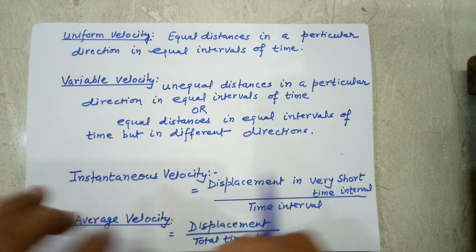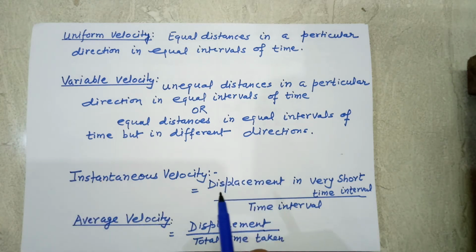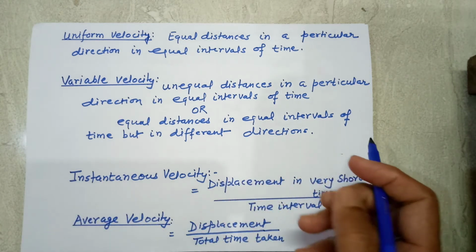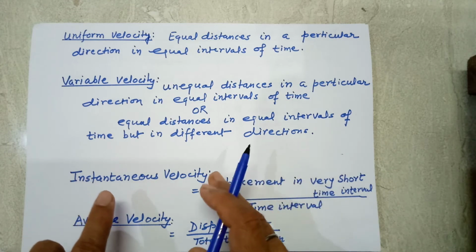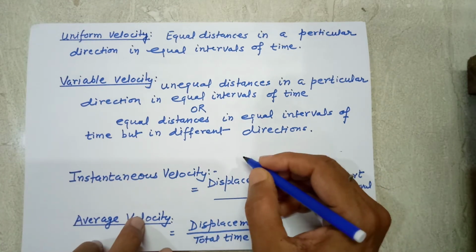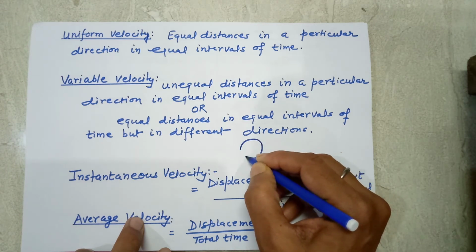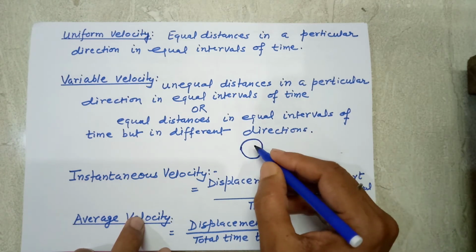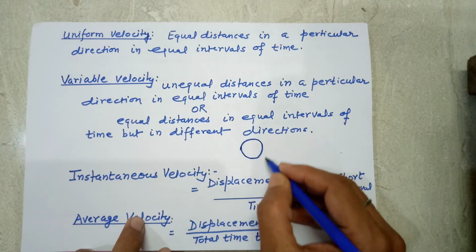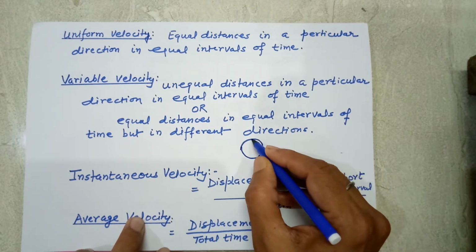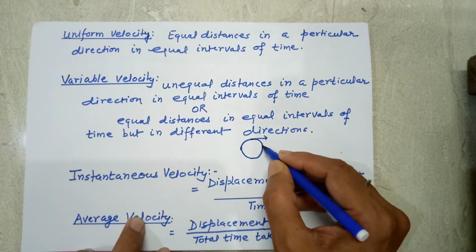So if the magnitude is the same, that means it covers equal distances in equal intervals of time but in different directions. For example, suppose a body is moving on the circumference of a circle. It is moving with uniform speed, but its direction is different at different points.